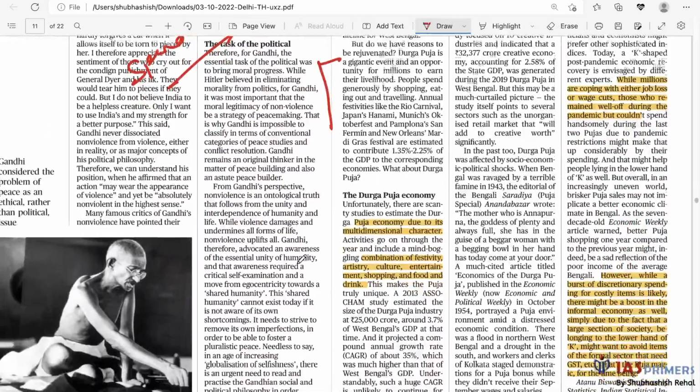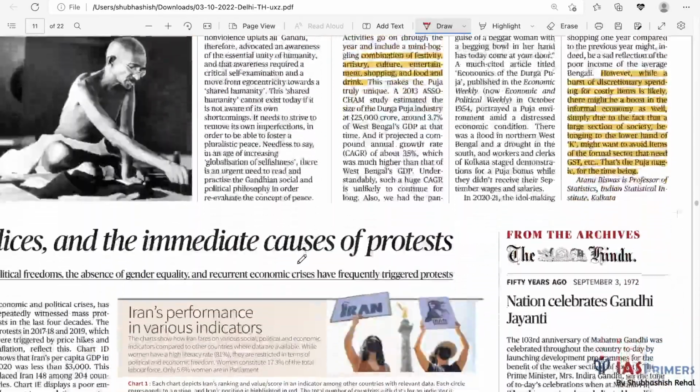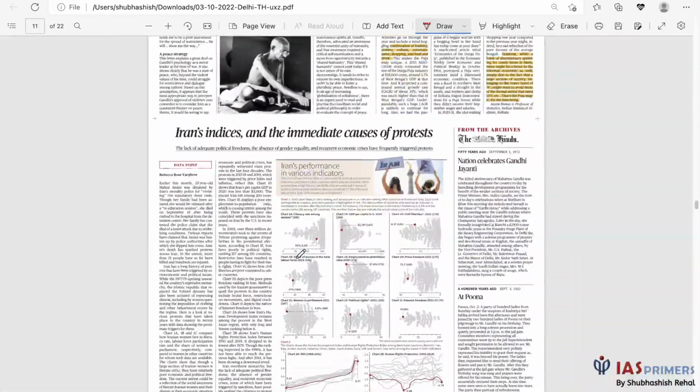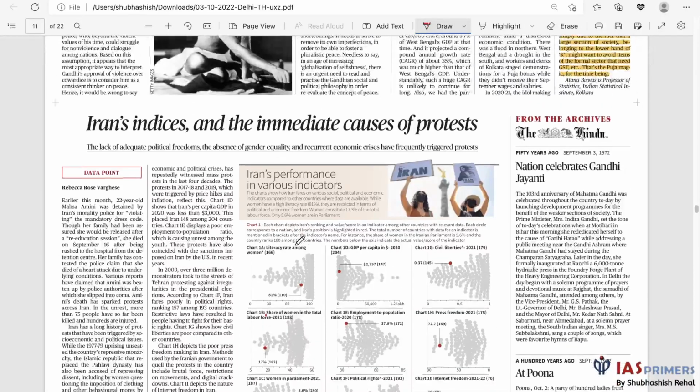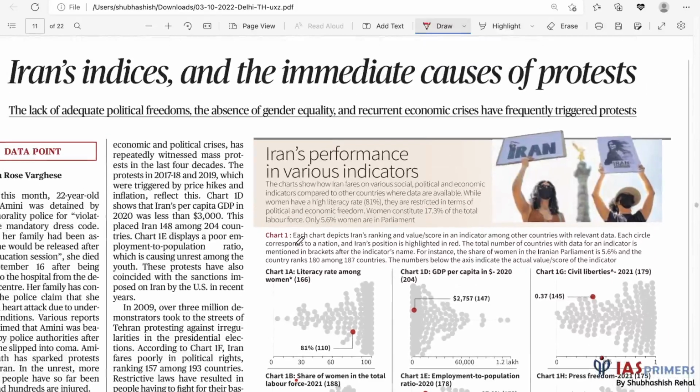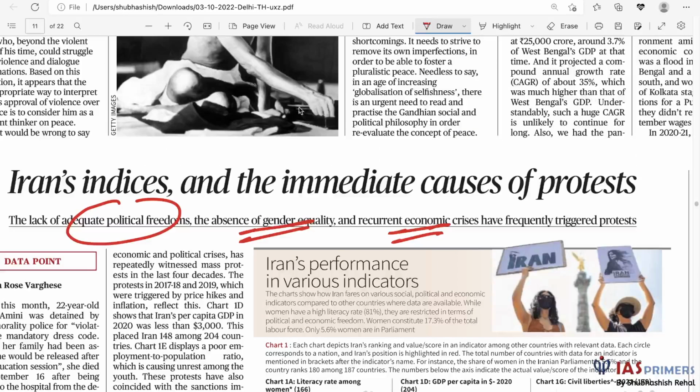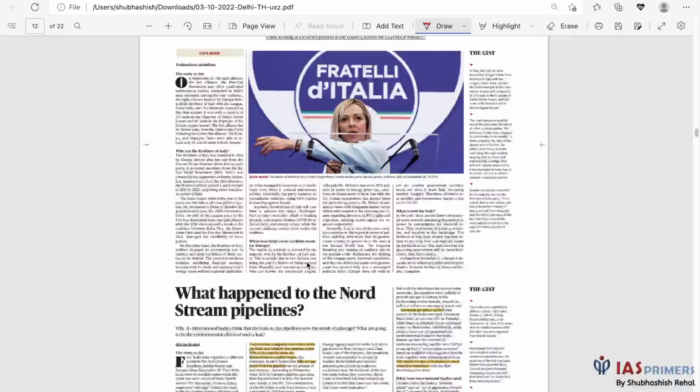Yeah, that will be sufficient. Iran's indices and the immediate causes of protest: I'm not doing this, but I think we have this highlighted part over here. Lack of adequate political freedoms, absence of gender equality, and recurrent economic crises have frequently triggered protest. I can make a video on the same actually, but I don't think it will be important for your mains anytime soon. Unless you're preparing for the interview, maybe they can be asked.